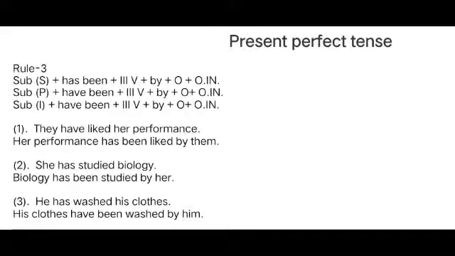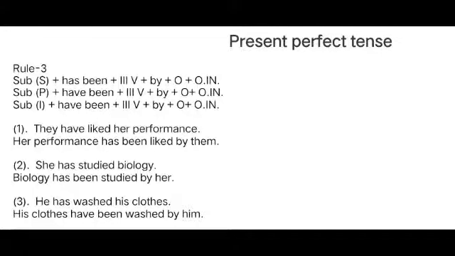Now her performance is going to become the subject. When her performance becomes the subject, H will be capital. Her performance has been liked by, they will become them. So you are going to write by them. Her performance has been liked by them.